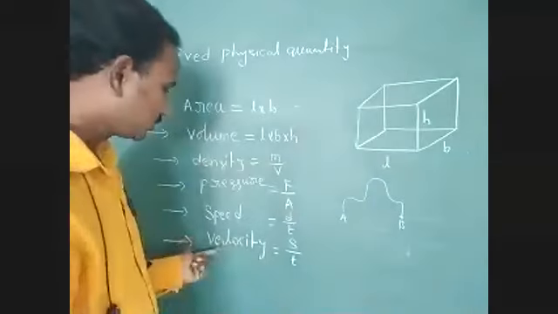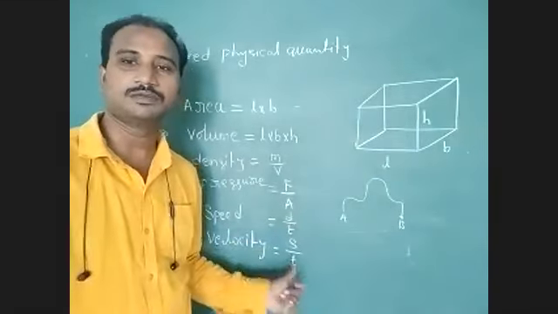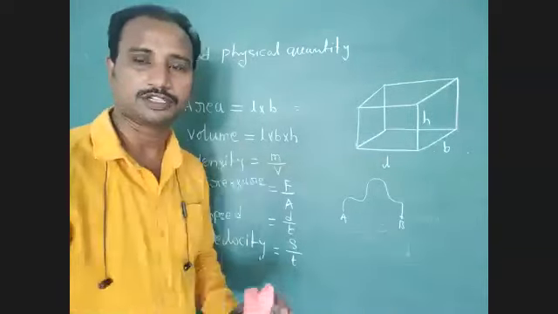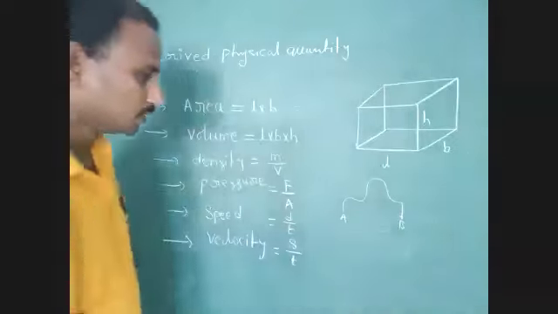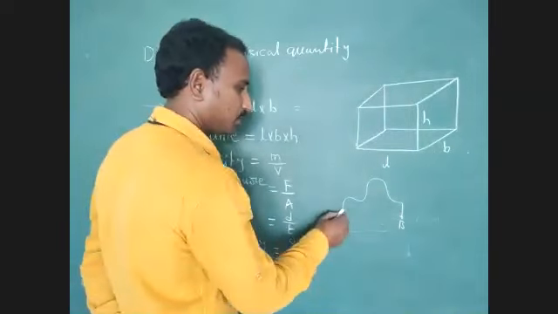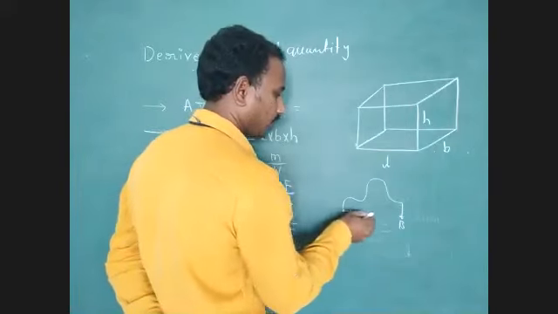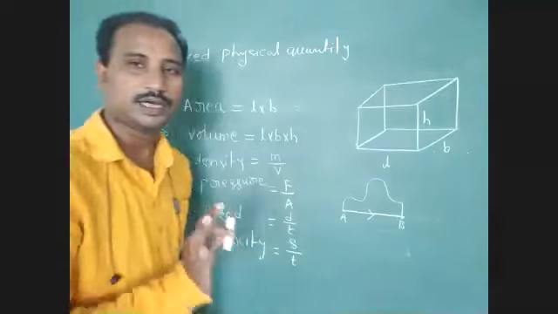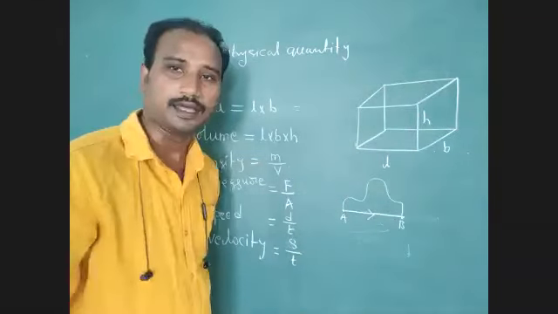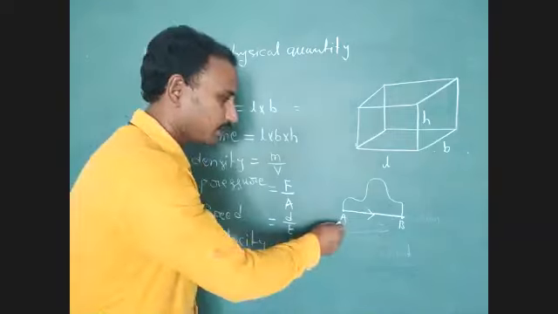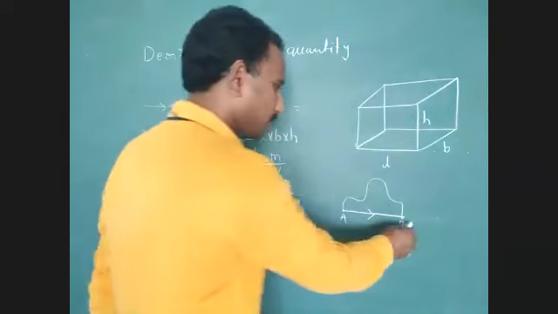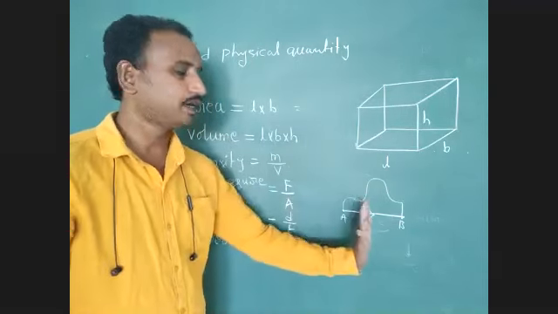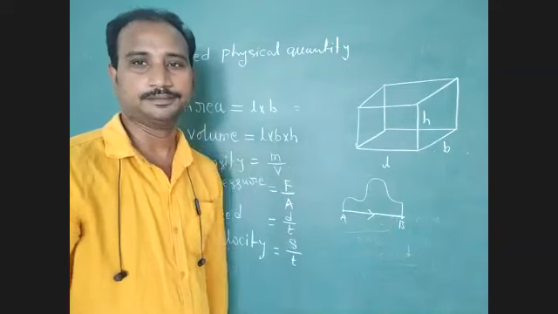Okay, students, next velocity. Velocity equals displacement divided by time. Displacement means the shortest distance between the initial point and the final point. In this case, the initial point is A and the final point is B, and we have to consider that specified direction from A to B. Understood, students?